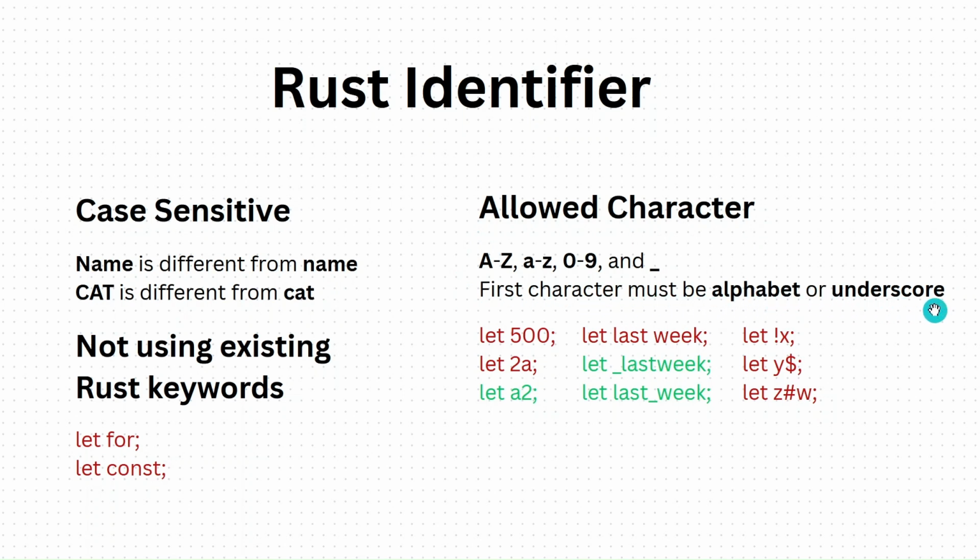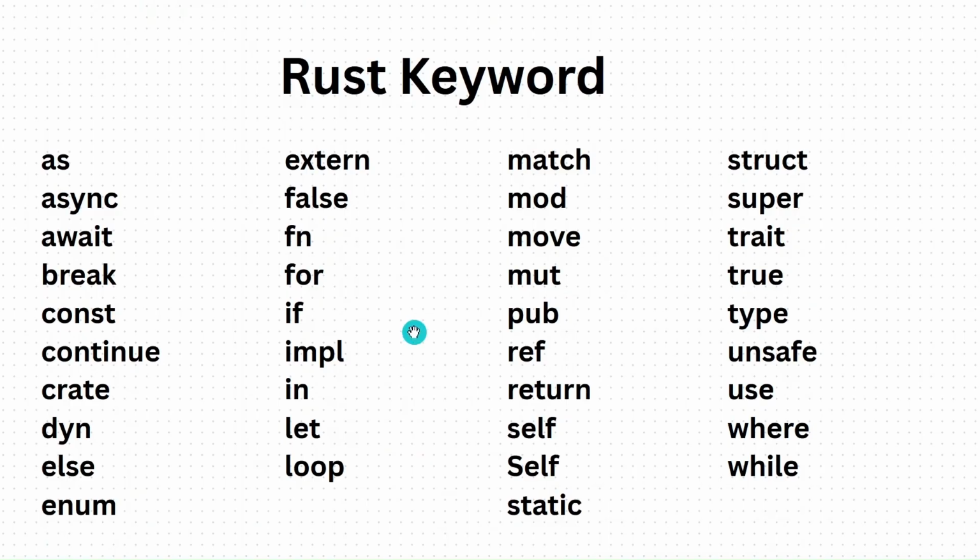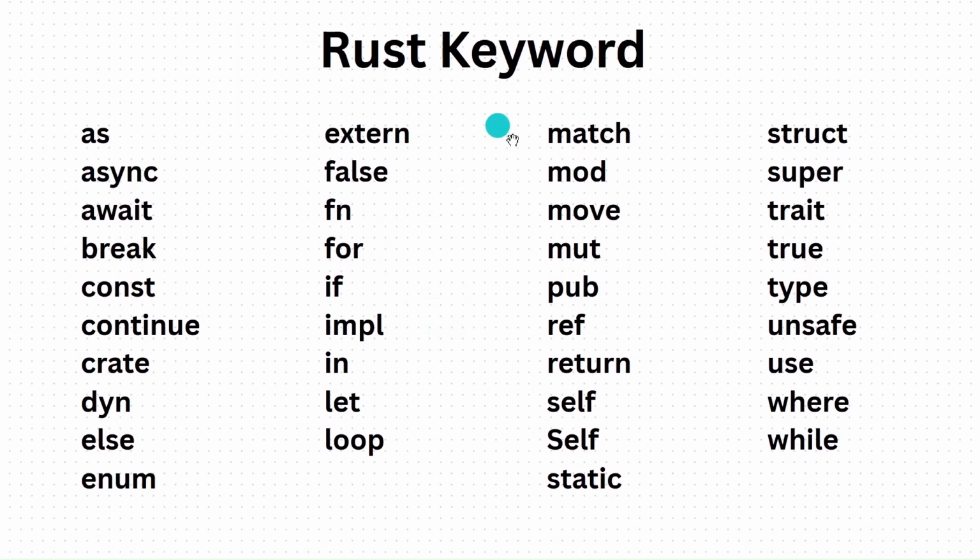The second rule is that variable names can only contain alphabetic letters, both uppercase and lowercase, numbers from 0 to 9, and underscores. The variable name must start with an alphabetic letter or an underscore. The final rule is that a variable name cannot use a keyword already reserved by the Rust language. Here I will show you which keywords are reserved by the Rust language, so we cannot use them as variable names.